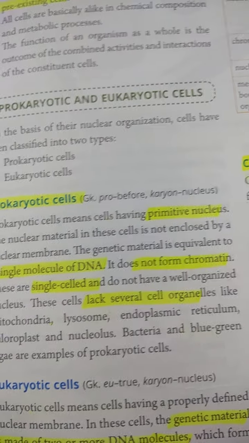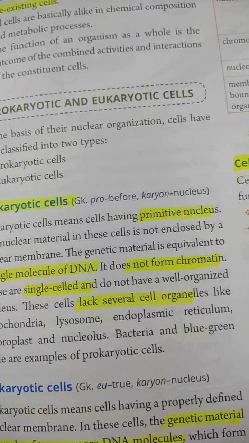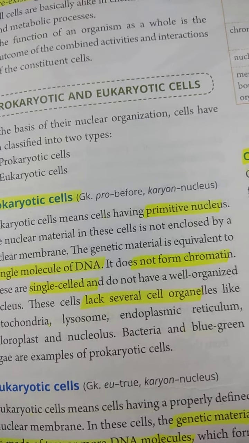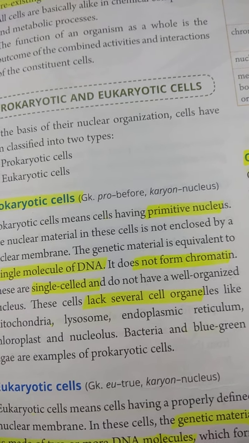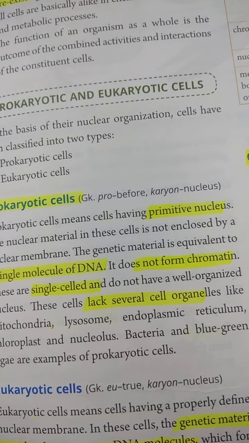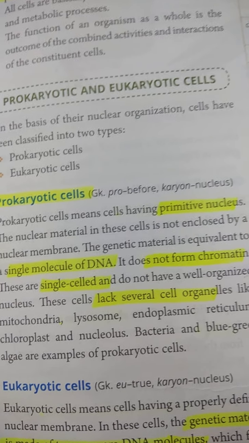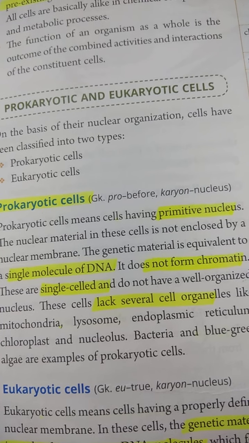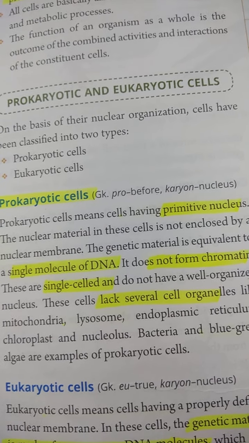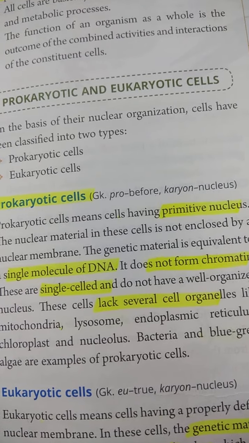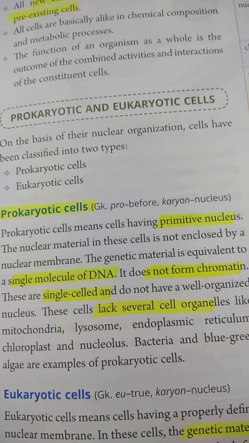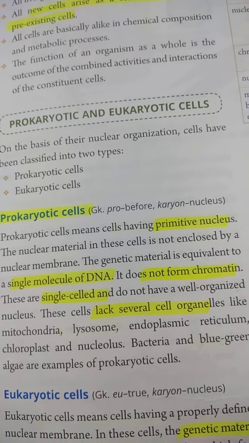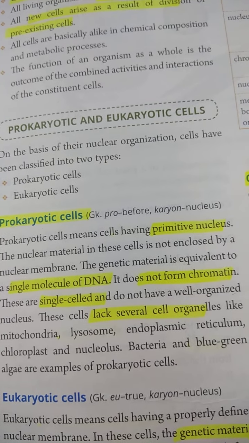Well organized nucleus means the nuclear membrane is not there around the nuclear genetic material, and inside it chromatin material is not there, only a single molecule of DNA is there, and the nucleolus is also not there inside it. So it's a very primitive nucleus. These cells lack several cell organelles also.